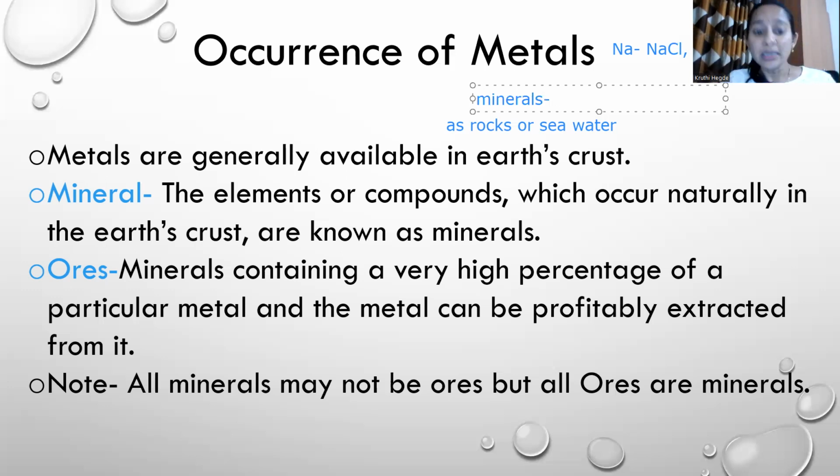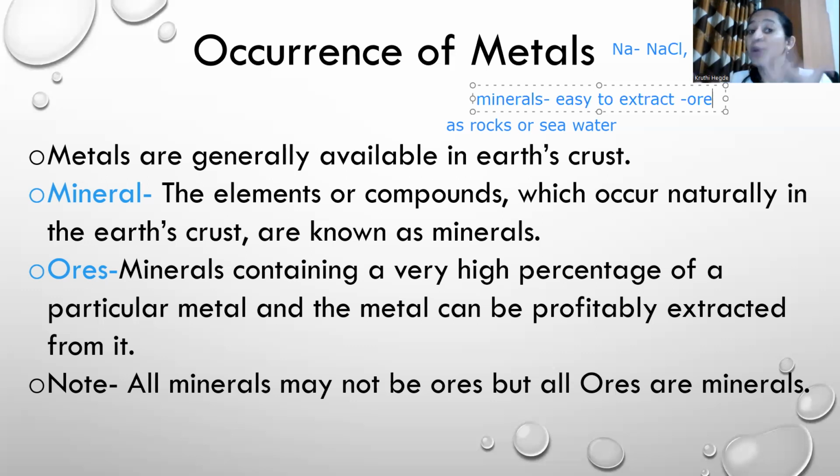Minerals from which it is easy to extract metal are called ore. They're easy to extract for various reasons. One reason may be that it contains a larger amount of metal.